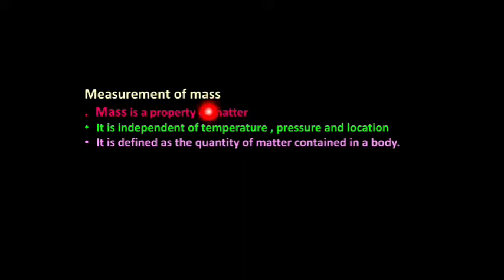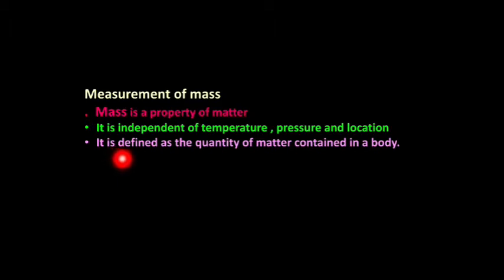The first one is length. How to measure length and the different types of measurement of length we already saw in last week's classes. Here we see the measurement of mass. Just recall in this slide what mass is and the definition of mass.